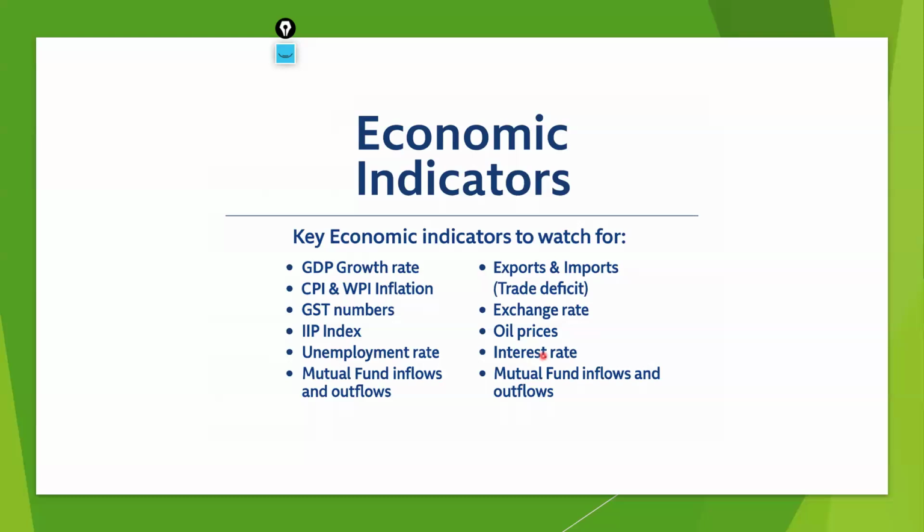So what happens? When RBI puts liquidity in the market, suddenly inflation rises. It takes 1 or 2 years. After 1 or 2 years, inflation rises and they increase the interest rate to a peak. Once the interest rate is at the peak, they again reduce the interest rate. This is a cycle that keeps on happening. So in 2022, why did the market not give returns? Because our interest rate was at its peak.